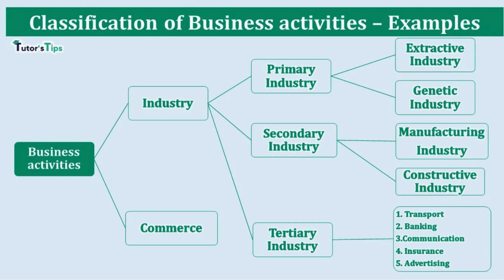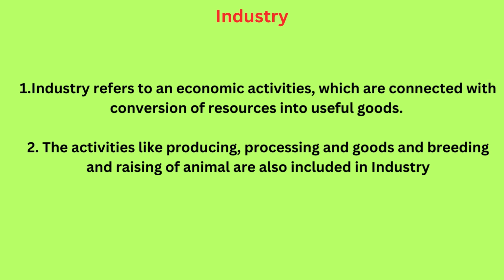Okay. So let's see what is industry. Industry refers to an economic activity which is connected with the conversion of resources into useful goods. You are making the raw material into a useful product. It's called industry. Activities like producing, processing goods, and breeding and raising animals also come under industry, like a dairy farm. You are getting milk from the cow and you are making cheese, some milk products. All this comes under industry only.